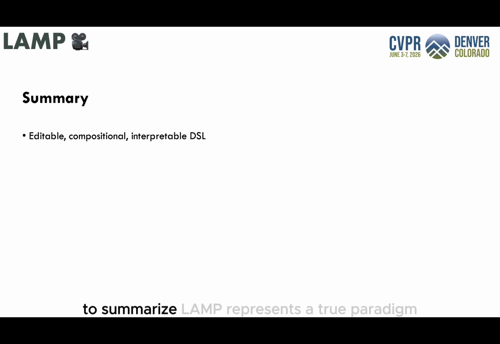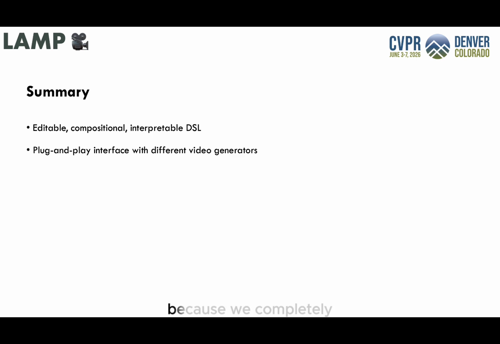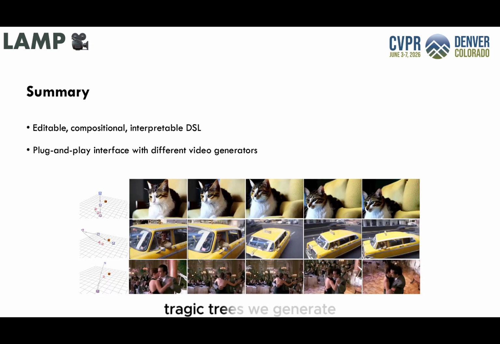To summarize, LAMP represents a true paradigm shift toward language-driven cinematography. At its core is our editable, compositional, and interpretable DSL. Instead of relying on black box predictions, you can iteratively refine and perfect your shots simply by talking to the model before committing to any costly video rendering. Because we completely decouple motion planning from pixel generation, LAMP serves as a highly flexible, plug-and-play interface. The explicit 3D trajectories we generate can be seamlessly used to condition various downstream video diffusion models.